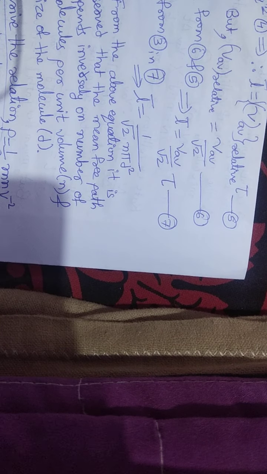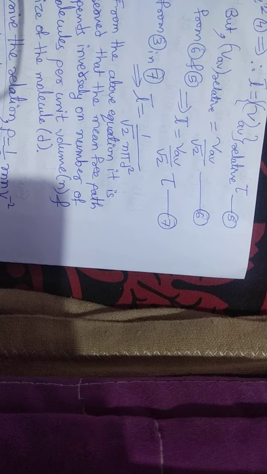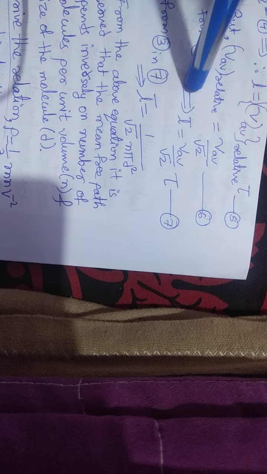In deriving the above equation, we assumed that the other molecules are at rest, but actually all molecules are moving randomly here and there. The collision rate is determined by the average relative velocity of the molecules. Then suppose v average is replaced by v average relative, then your equation becomes L bar is equal to v average relative into tau.